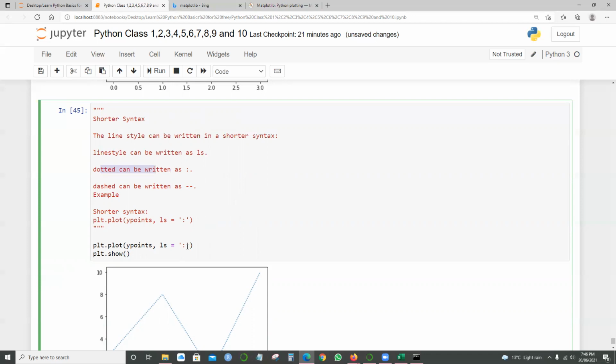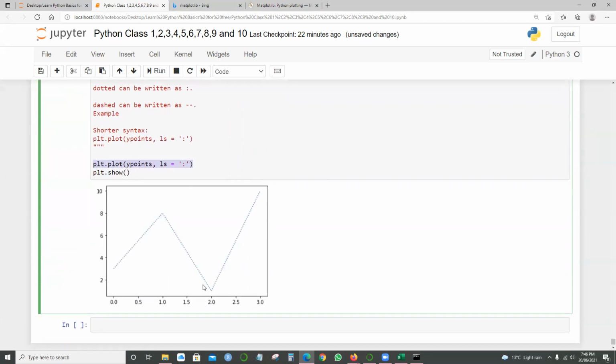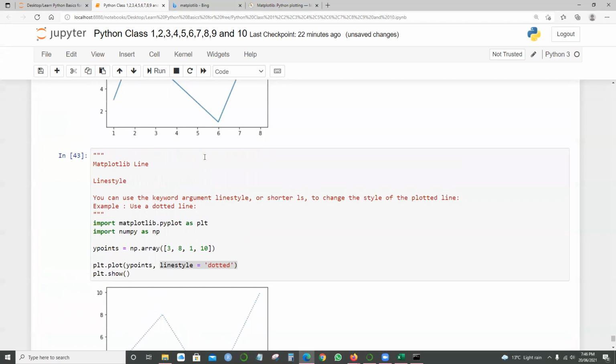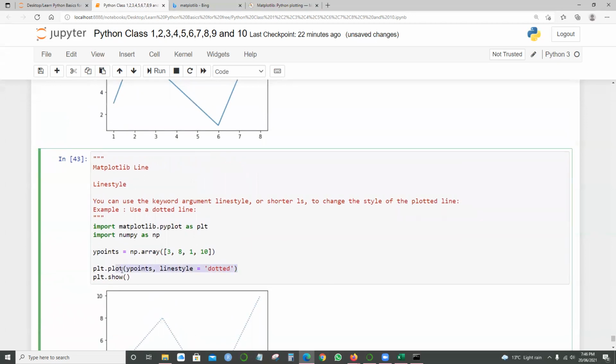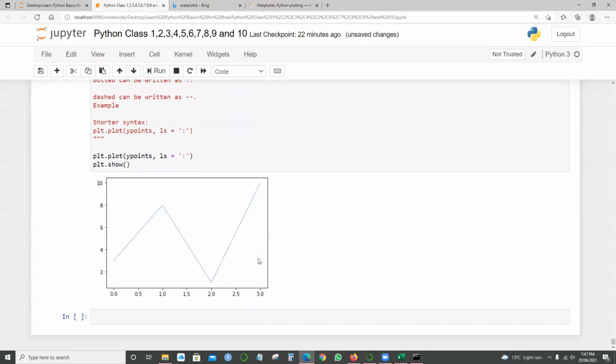Instead of having the format linestyle equals dotted, the other way around is the short form ls equals colon. There are certain other types also that you can use instead of the long style names.